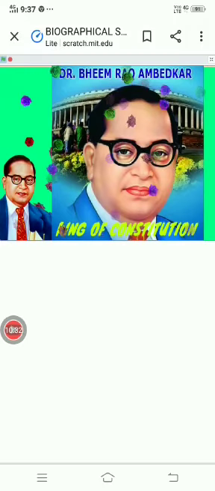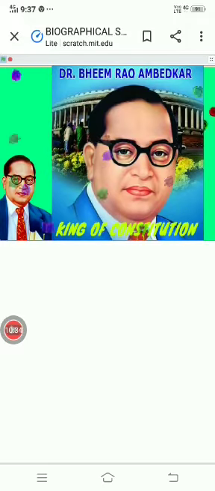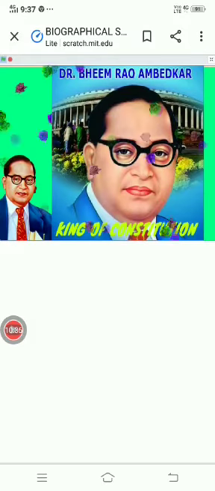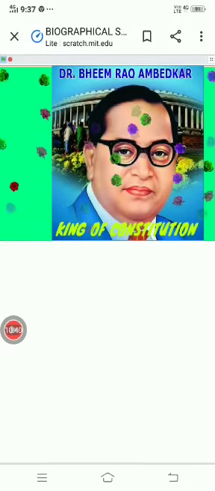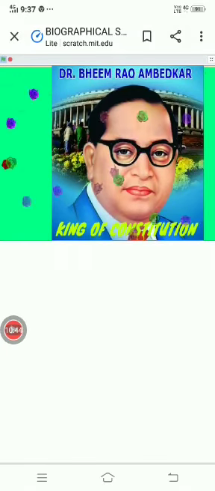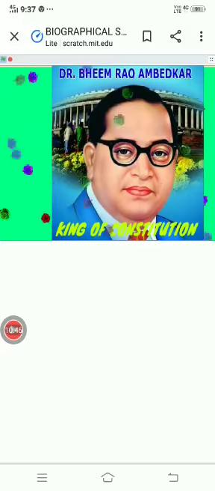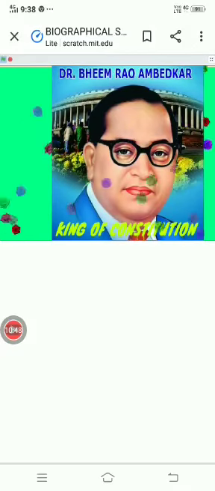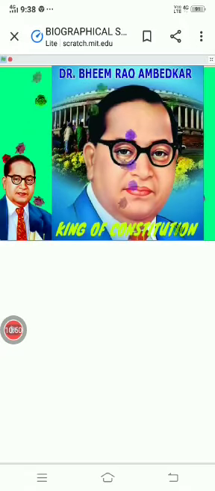His political parties were the Independent Labour Party, Scheduled Caste Federation, and others like the Republican Party of India. His spouses were Ramabai Ambedkar and Savita Ambedkar, and his child was Yashwant Ambedkar.